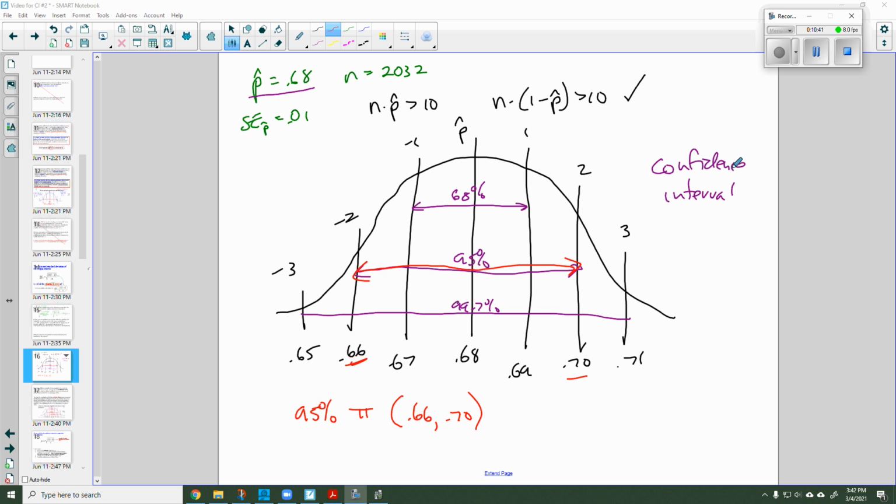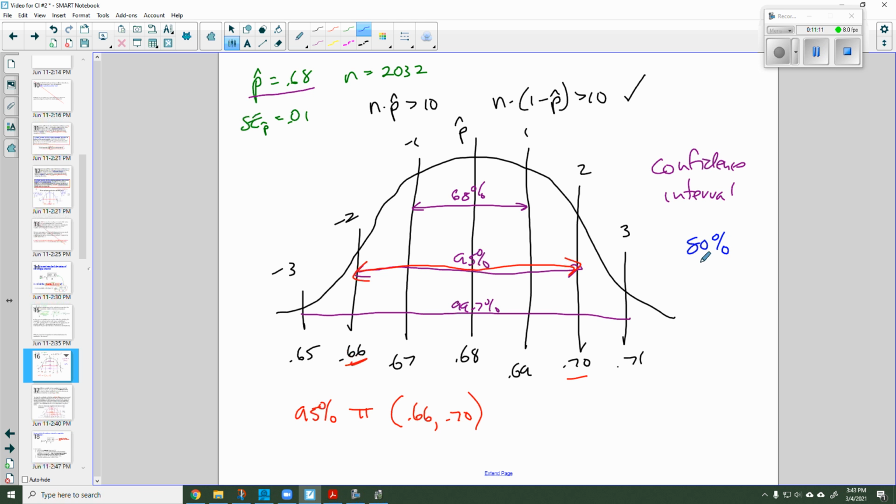Well, it's just wonderful if I want a 68% confidence or 95% confidence or a 99.7% confidence interval. But what happens if the confidence that I'm seeking isn't exactly one of these nice numbers based on our empirical rule? What if I wanted to have, say, an 80% confidence level?